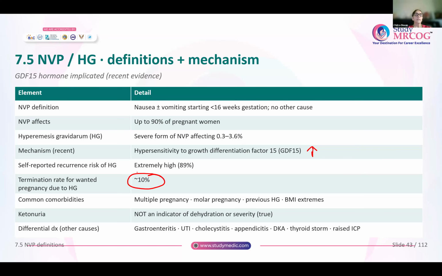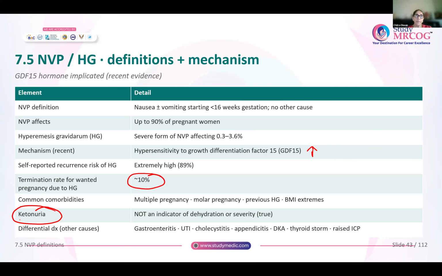A very important thing that has been pointed out in this guideline is about ketonuria. Please remember, ketonuria is not an indication of the severity of hyperemesis, or an indicator of dehydration. So ketonuria should not be used to monitor the response to treatment. Urine ketones 4+, we always thought it indicates severe dehydration. But remember, ketonuria is physiological in pregnancy, and it is not an indication of dehydration.